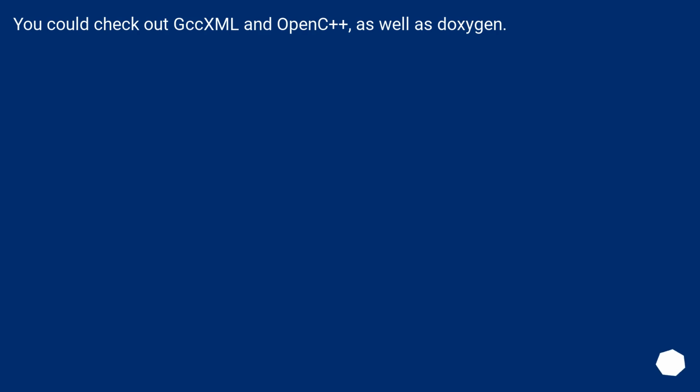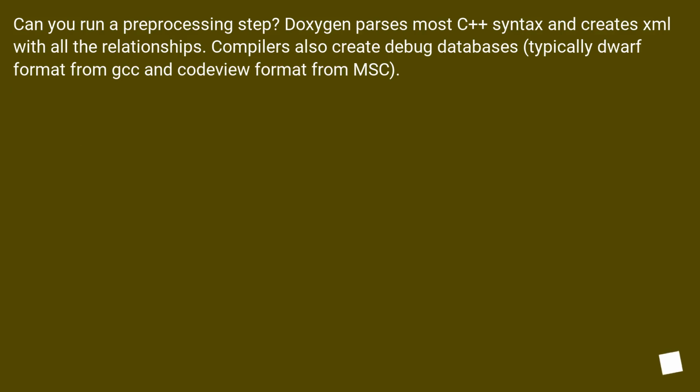You could check out GCC XML and Open++, as well as Doxygen. Can you run a pre-processing step? Doxygen parses most C++ syntax and creates XML with all the relationships. Compilers also create debug databases, typically DWARF format from GCC and CodeView format from MSC.